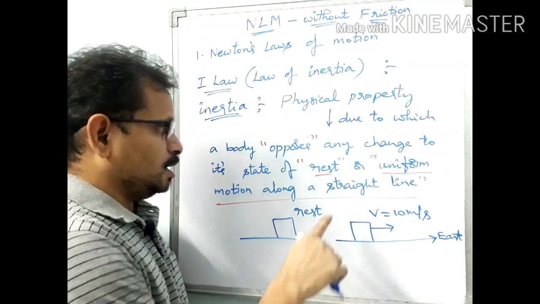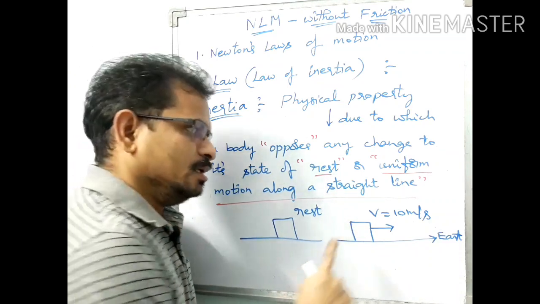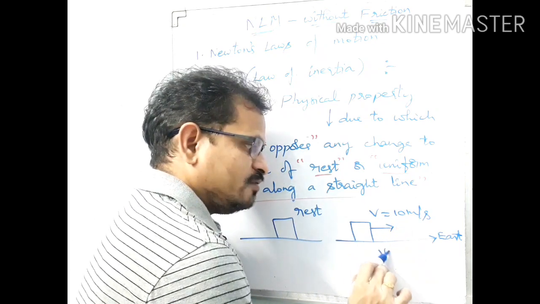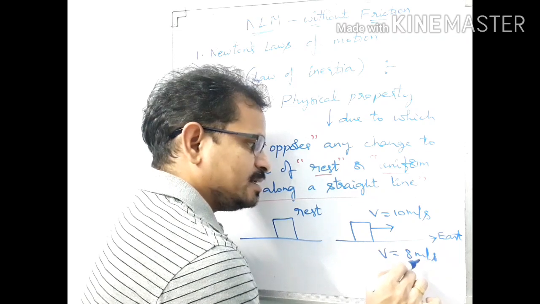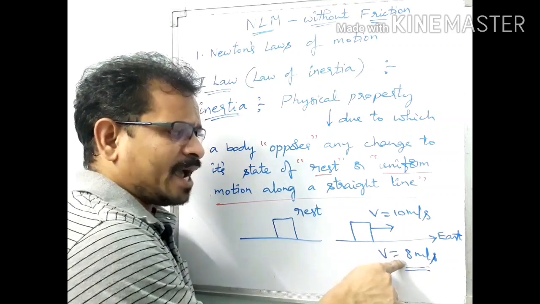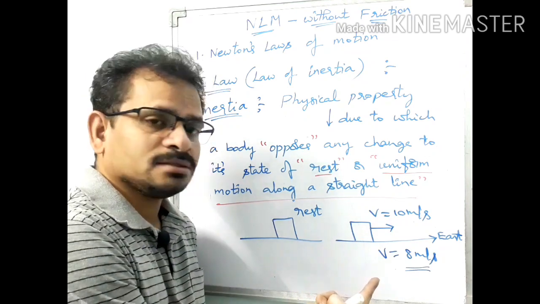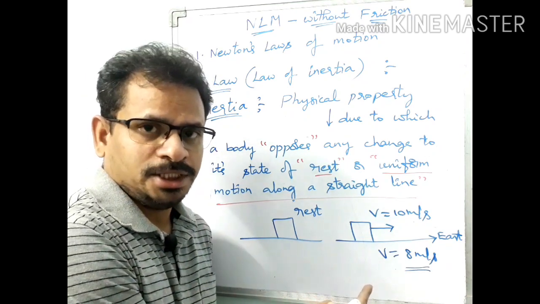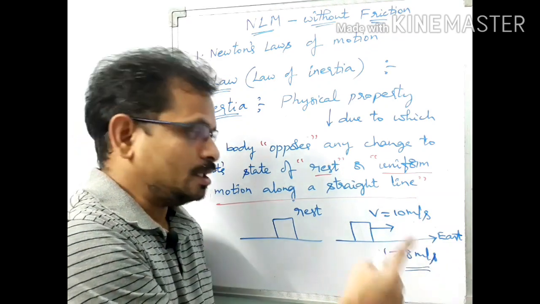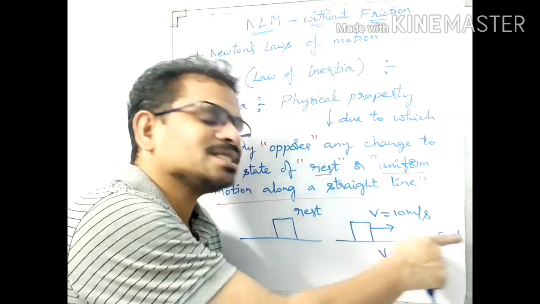Now, what does changing uniform motion along a straight line mean? Suppose we want to slow this down, to make v equal to 8 meters per second, just by changing the magnitude of this velocity. Is its uniform motion not changed here? Changed. Previously it was moving with a constant velocity of 10 meters per second. Now its velocity is decreased to 8 meters per second, keeping its direction constant.